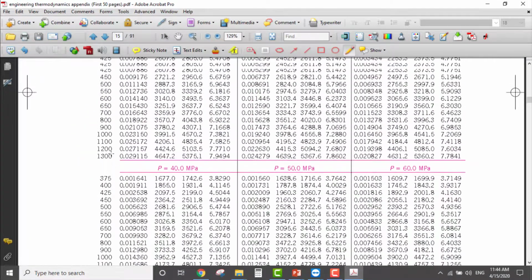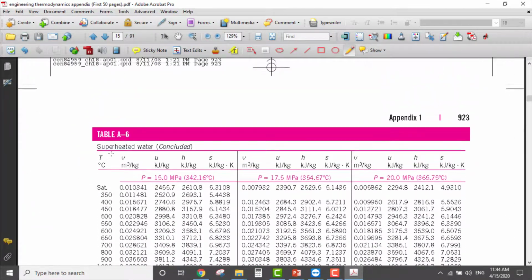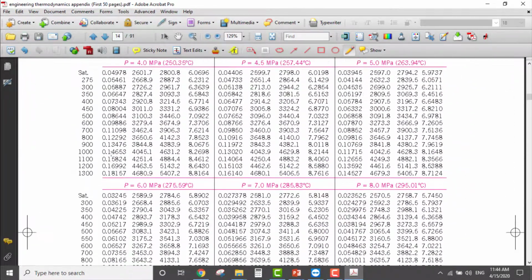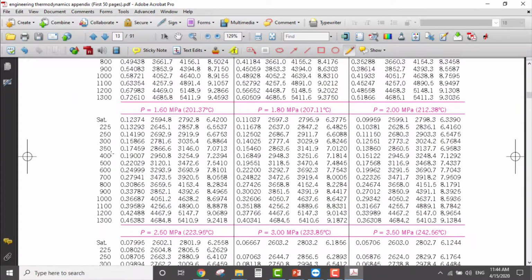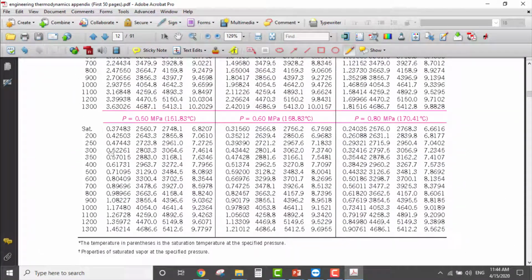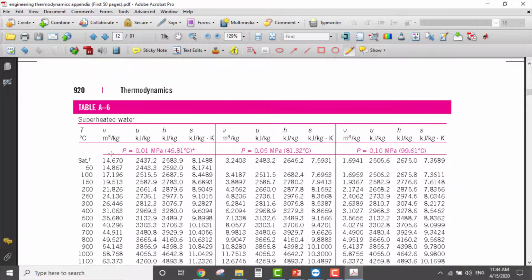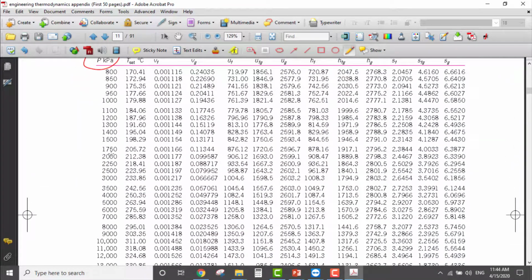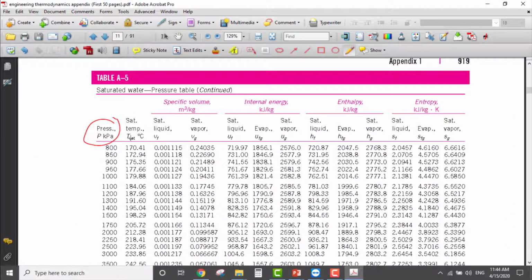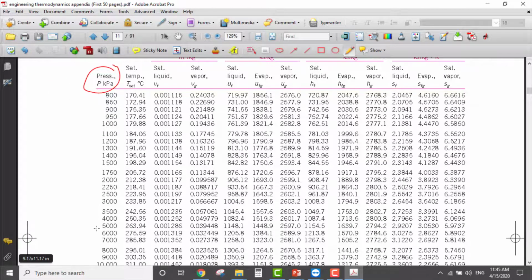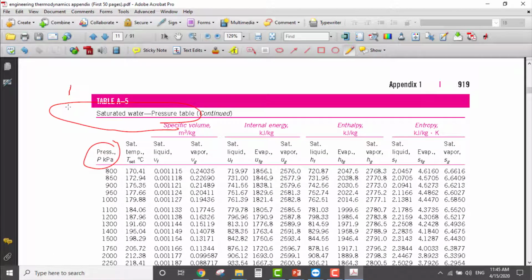So go back to temperature table instead of pressure table. So remember, we start from this table, and we go to 5000 and compare our T with this one. So now I'll not go to this table.